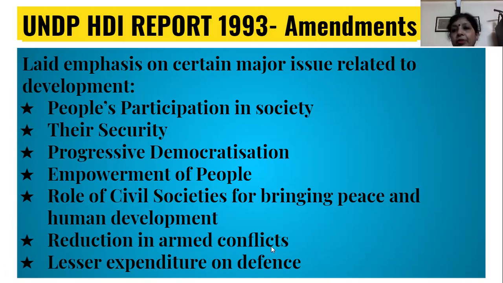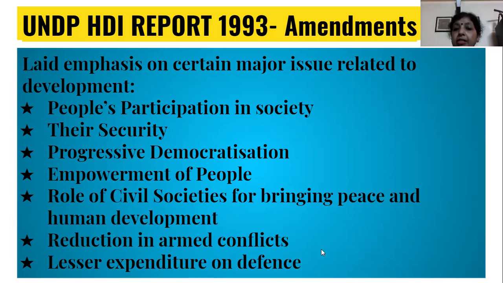Reduction in armed conflicts. The tension that is created between two countries along the international borders has to reduce, and then only can we talk about development in terms of human development.